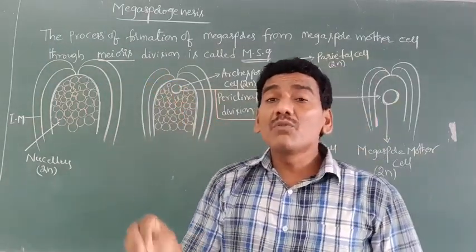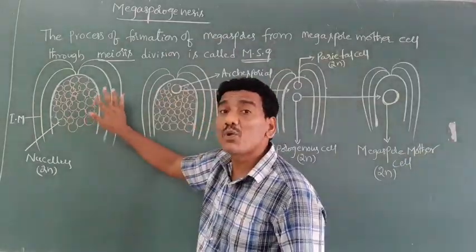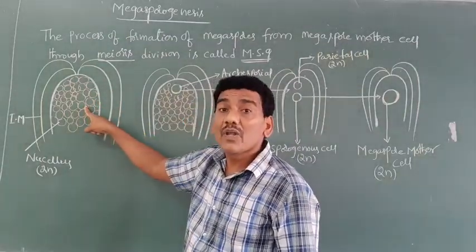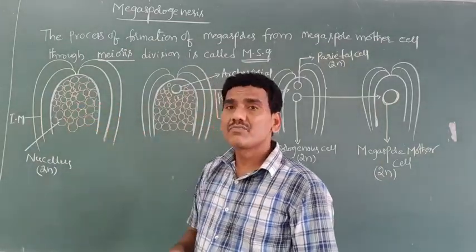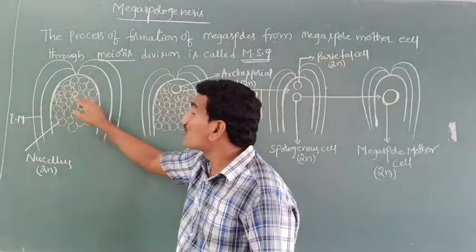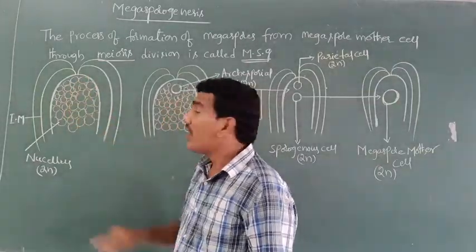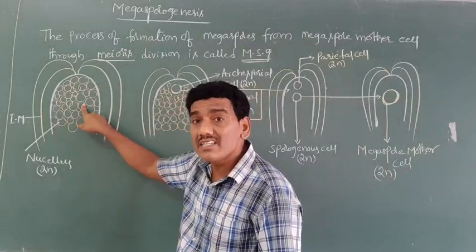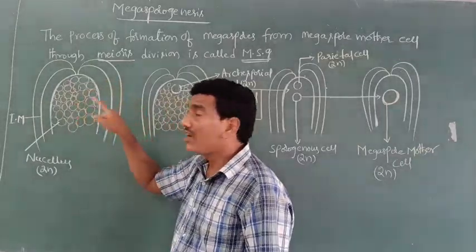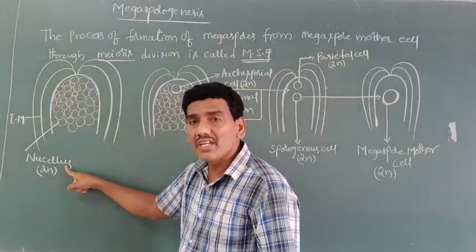During the development of the ovule, in the beginning of this process, the nucellus develops from the placenta in the form of a small, rounded, outgrowth-like structure. At this stage, all the cells of the nucellus are undifferentiated, homogeneous and meristematic. The ploidy of the nucellus is 2n.